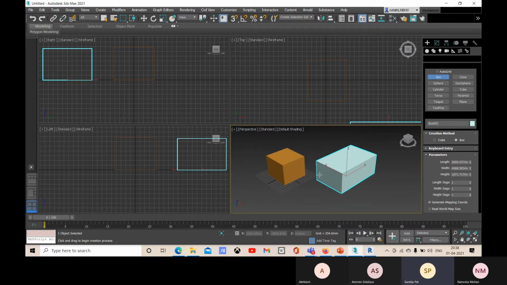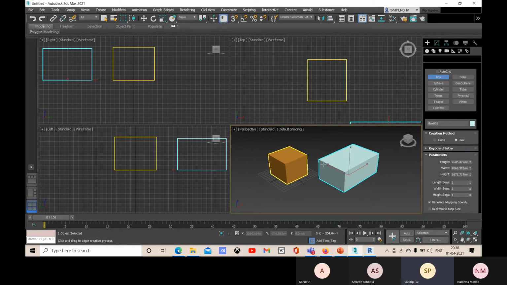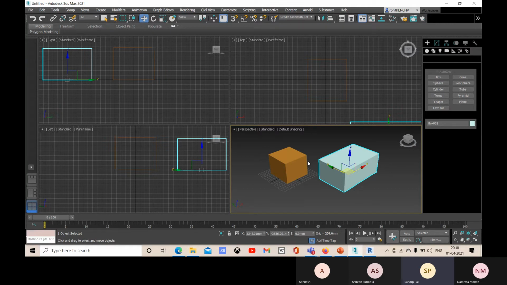Now after creating any geometry, if you want to add transformation, if you want to change the position, rotate it, or scale it, you can select and move, you can go for select and rotate, and you can choose select and scale. These 3 options have shortcuts. For move, you can press W. If you want to rotate it, you press E. If you want to scale, you press R.